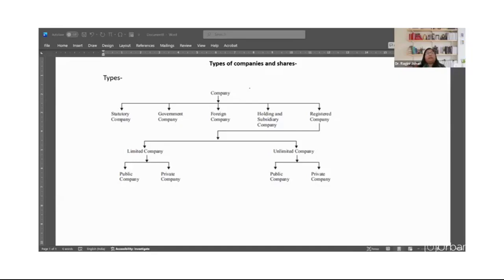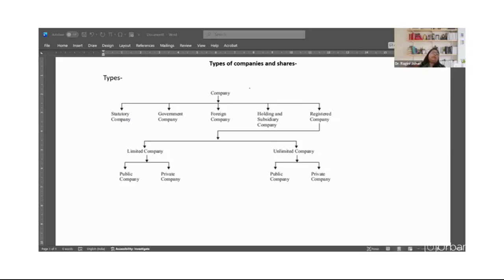Then another classification, as we can see here, is limited or unlimited company. What's a limited company here? In limited companies, the liability of the shareholder is limited either by shares or by guarantee.